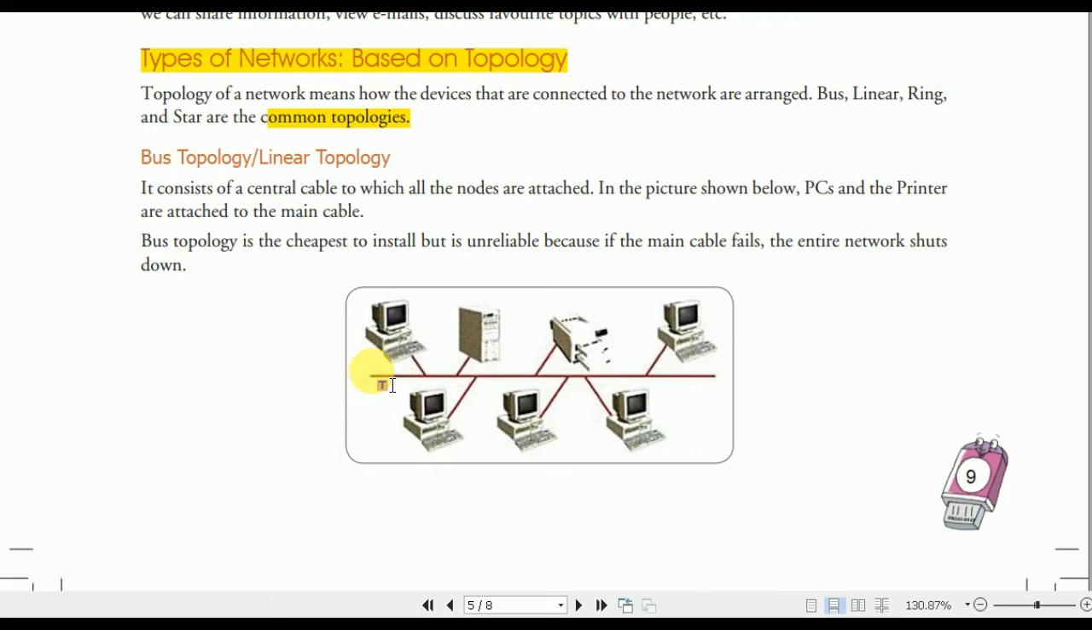This is the main cable of the entire topology. If the main cable fails, then all the connected computers and the printers will fail. In bus topology, we arrange the computers serial-wise and connect them to this central cable. This is called bus topology.